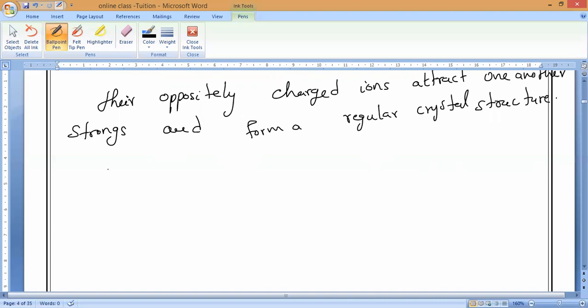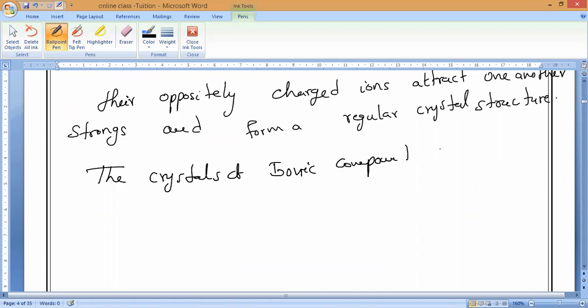Understand? So that is why I can say the crystals of ionic compounds are hard as well as brittle in nature. What is that? Brittle in nature. That you have to remember.